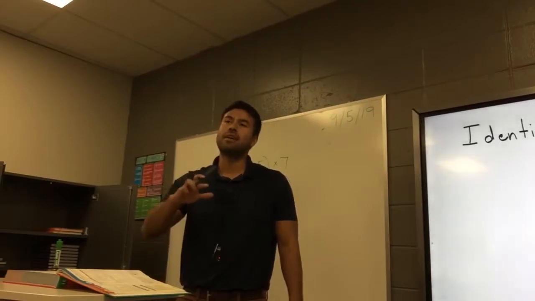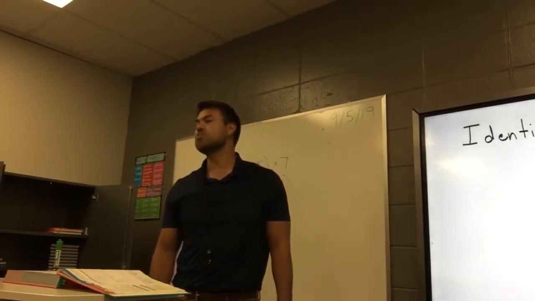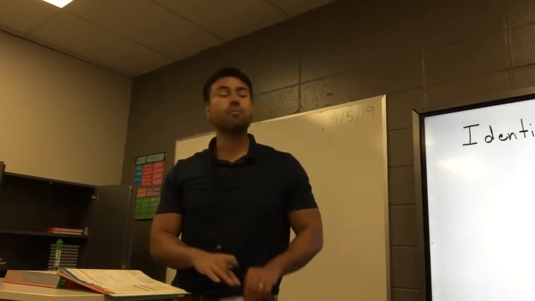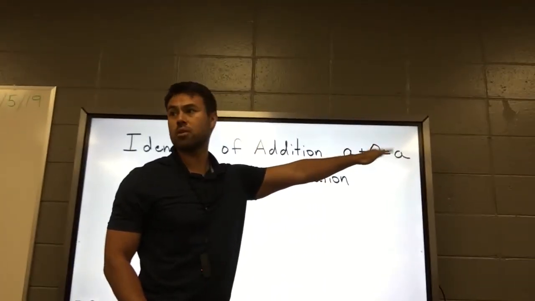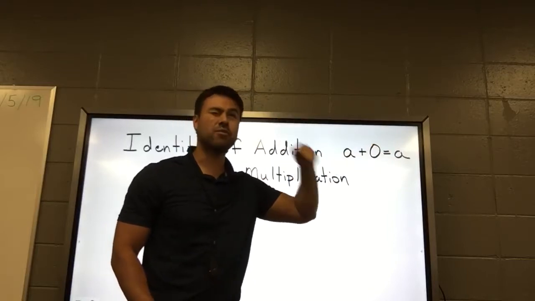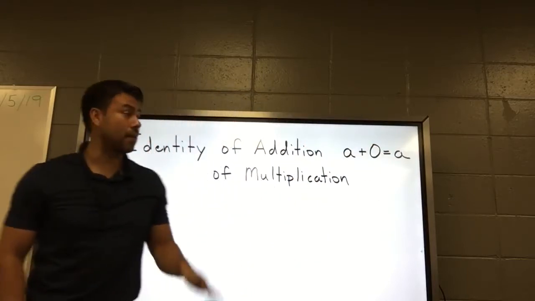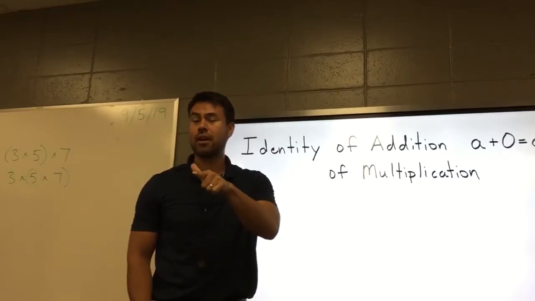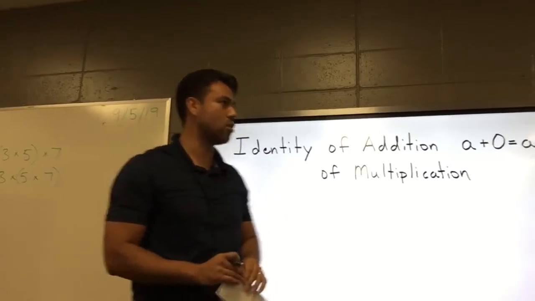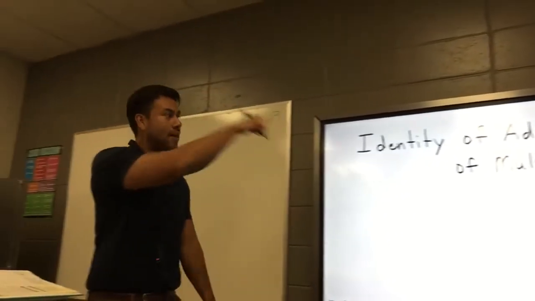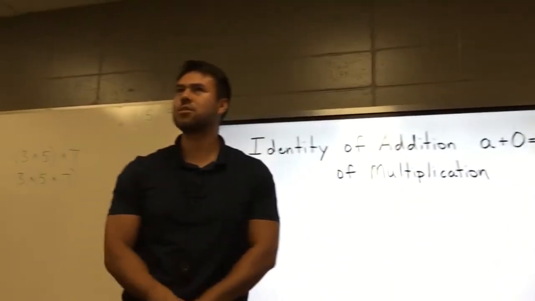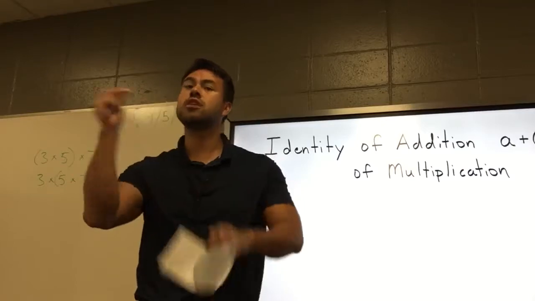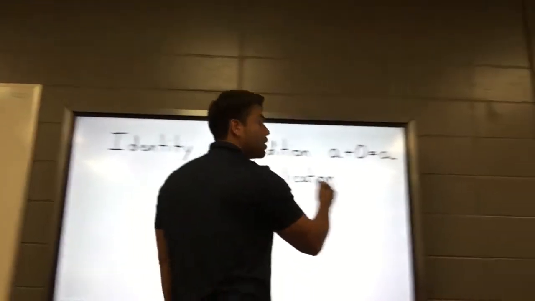Guys, I just want to tell you this. You may not see this property in action sometimes, but it's all over your problems. Now, if I point it out every single time, it might get tedious, but I am going to point it out so that you know it's there, and then hopefully you can see it sometimes on your own and appreciate that you have that property and that you don't have to say, what is 7 plus 0? You just know it's automatically got to be 7. All right, what's the multiplication identity property? Yes, ma'am?